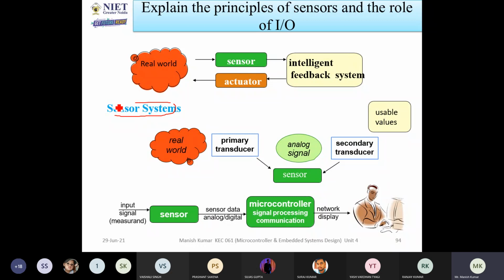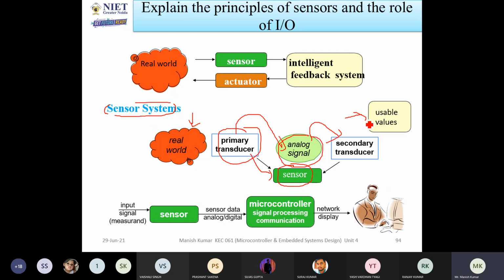Now we will talk about the sensor systems in a little bit. Modify the above diagrams. So this is the real world. With the real world, with the help of primary transducers, you can sense any value, that is, sensors, and this sensor value is called analog signals. It means you will use the primary transducers to convert analog signals, and then you can use the secondary transducers, and then you get a usable value.